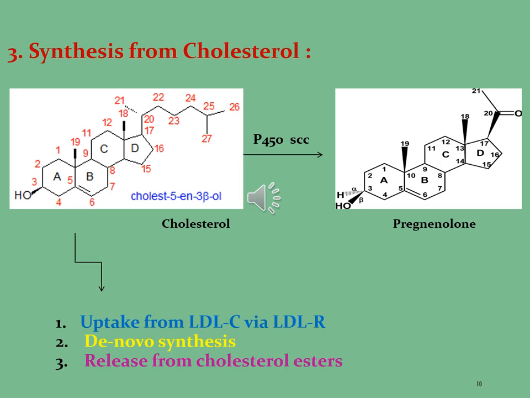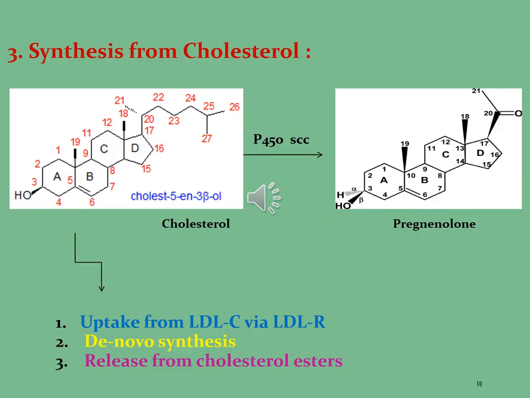The third way from which cholesterol can be used for the synthesis of different steroidal hormones is cholesterol esters, or cholesterol molecules with long chain fatty acids linked to the hydroxyl group. They are much less polar than free cholesterol and appear to be the preferred form for transport in the plasma and for storage. So, the cholesterol in the first step is converted into pregnenolone by using the P450-SCC enzyme.